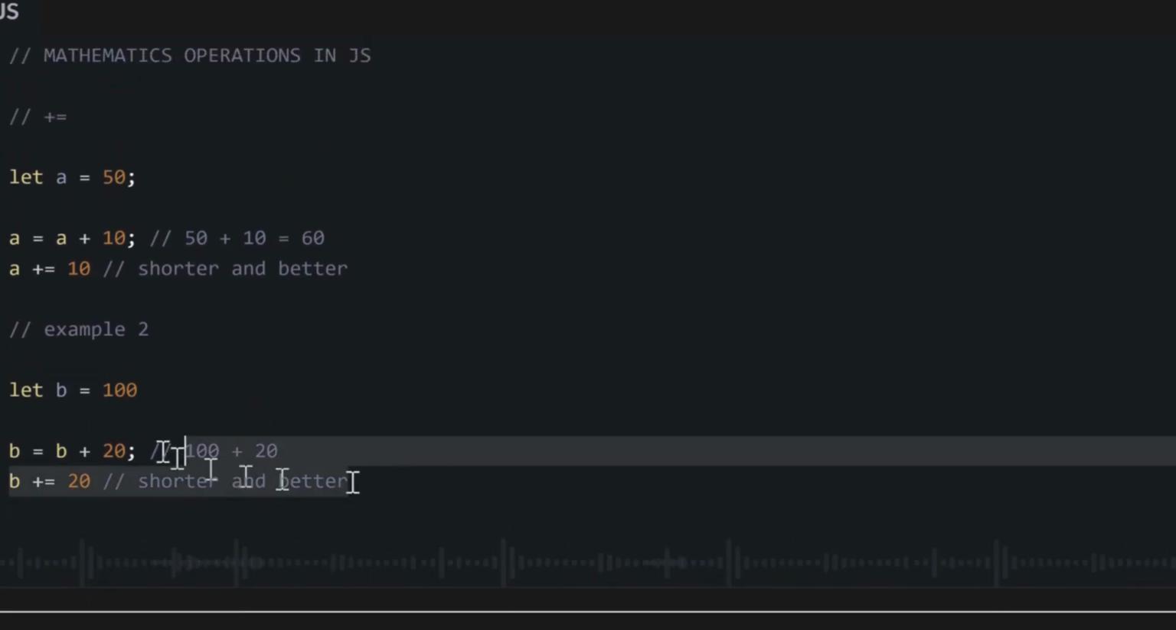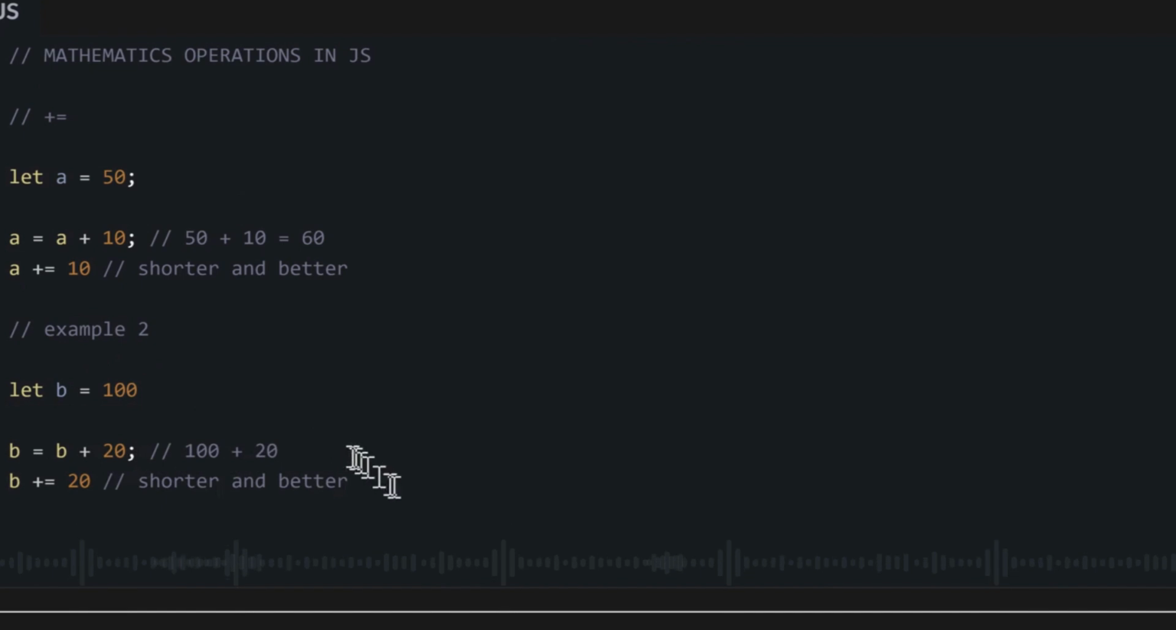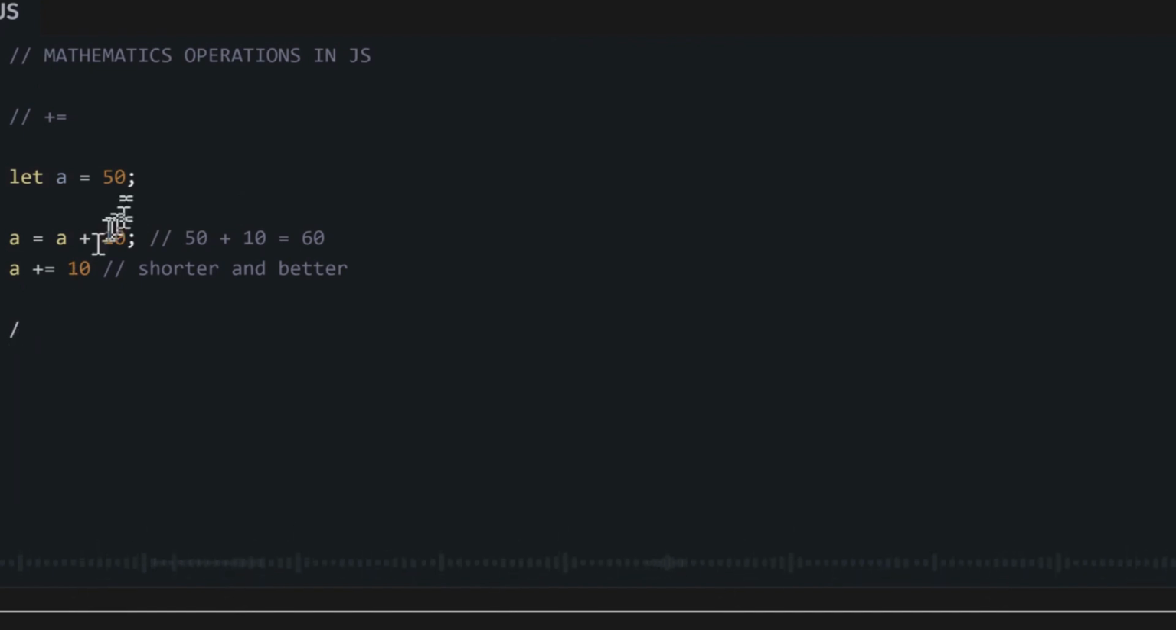So just change the value of our b by adding the old b plus this new value we want to add, which will be 20. And if you do this exact thing for minus equals, so let's say we get our original variable as 50 and we want to subtract 10. Instead of writing the long form like this, we could just write a minus equals 10, which is the same thing as saying 50 minus 10 to be our new a. And if we do the same thing for multiplication, and the same thing for division as well.